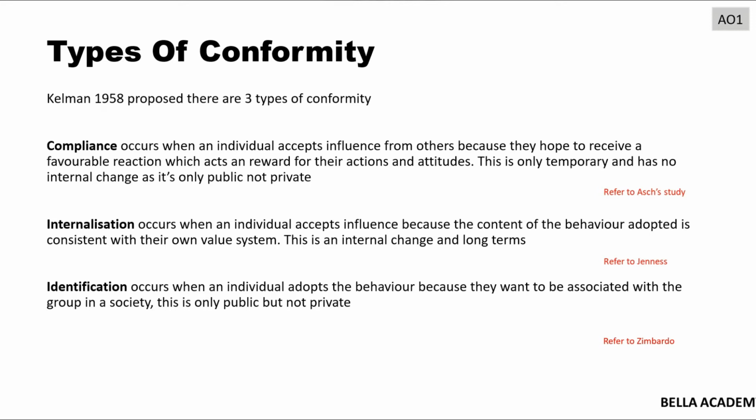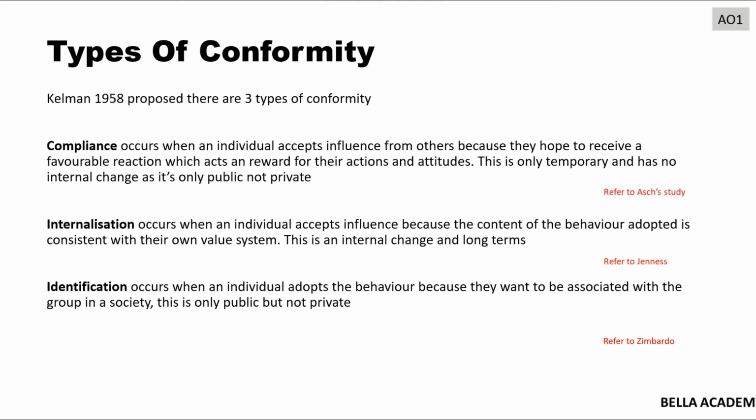Internalization occurs when an individual accepts influence because the content of the behavior adopted is consistent with their own value system. This is an internal change and lasts long term. Lastly, identification occurs when an individual adopts behavior because they want to be associated with the group in a society. Now, this is also only public, not private.